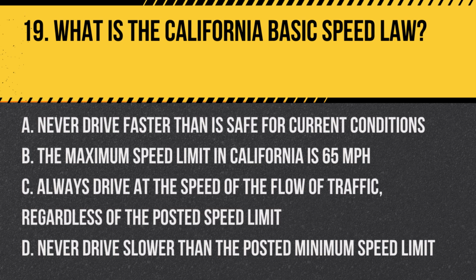Question 19. What is the California Basic Speed Law? A. Never drive faster than is safe for current conditions. B. The maximum speed limit in California is 65 miles per hour. C. Always drive at the speed of the flow of traffic, regardless of the posted speed limit. D. Never drive slower than the posted minimum speed limit.